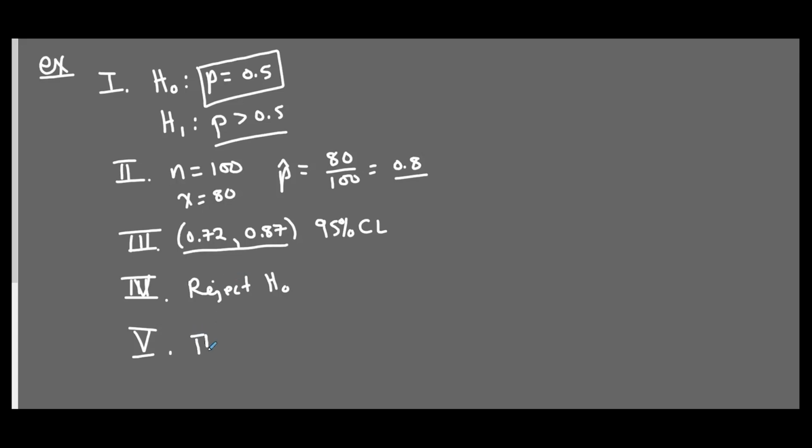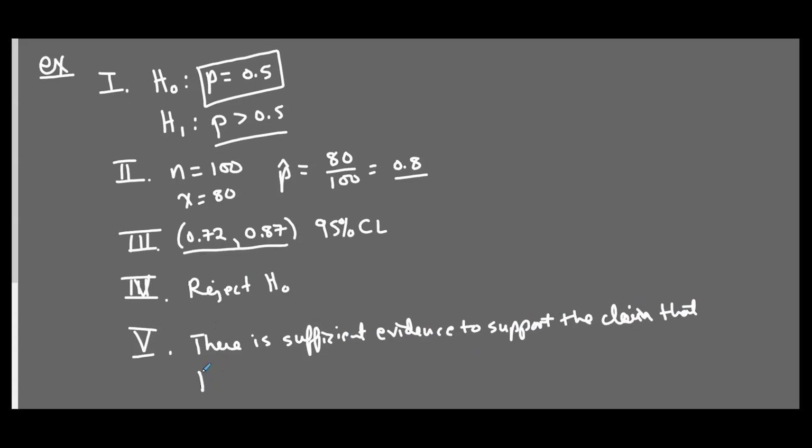So we're going to say there is sufficient evidence to support the claim, the hypothesis that p is greater than 0.5. Right, so that is the basic hypothesis test using a confidence interval, and we used a bootstrap sample to create that confidence interval.